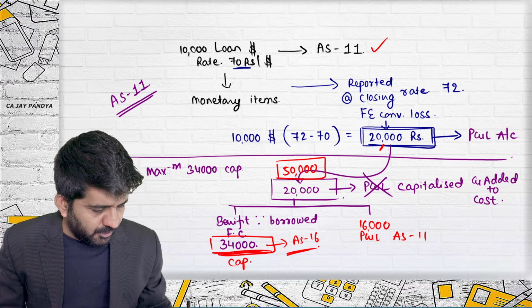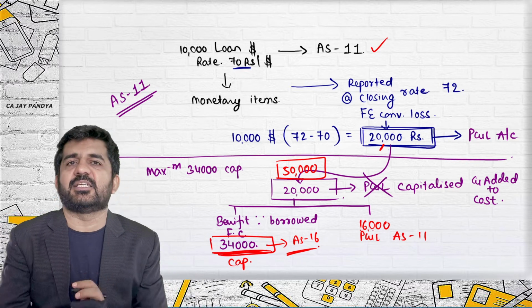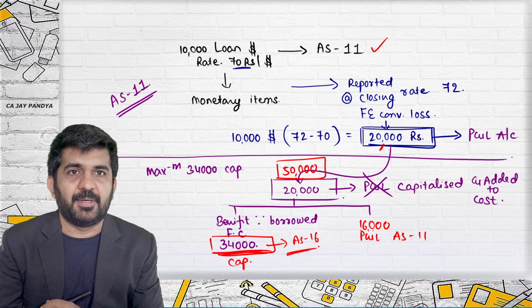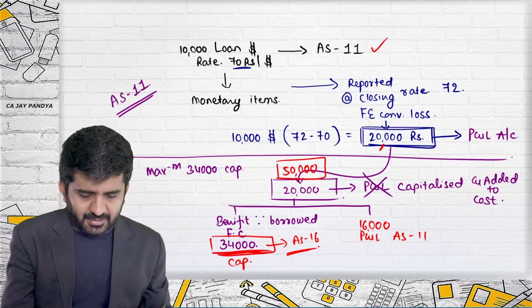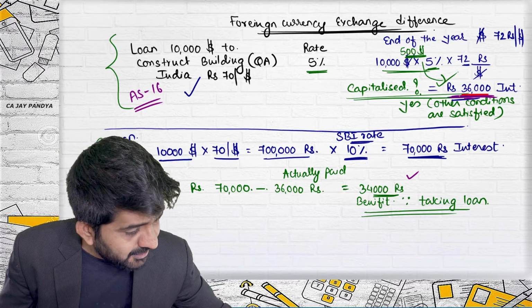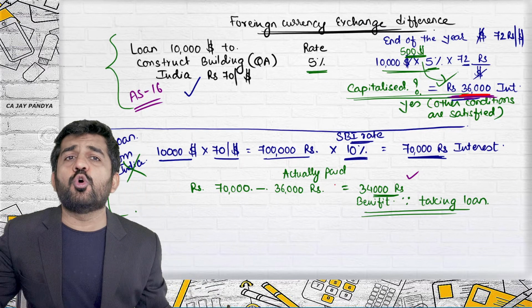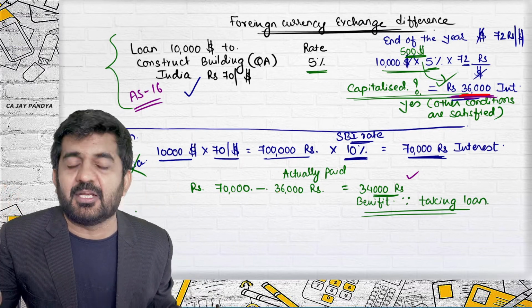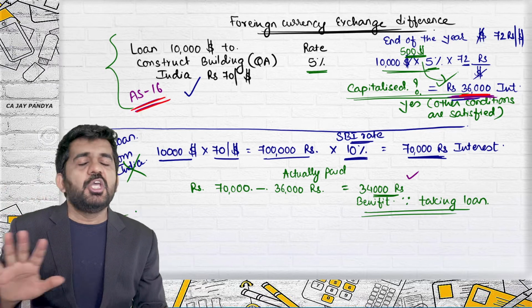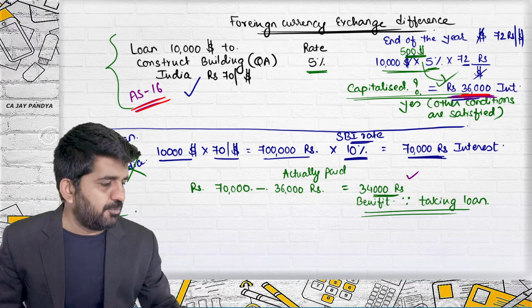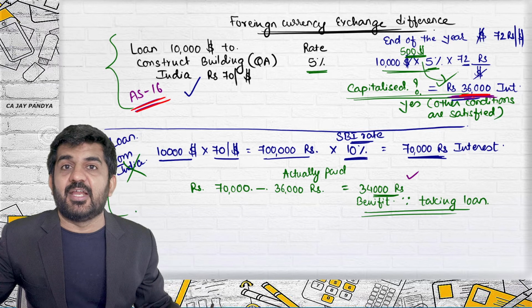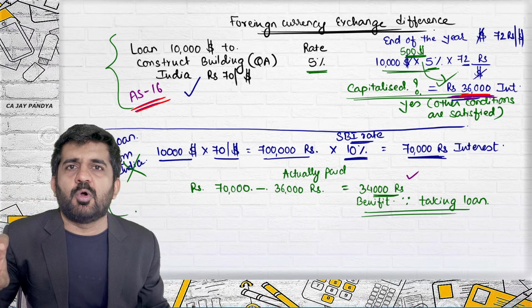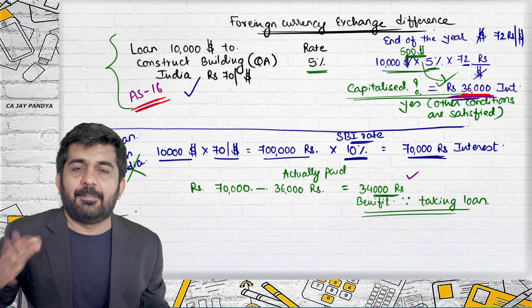Out of 50,000, 34,000 will be capitalized and 16,000 will be transferred to P&L account. This 36,000, there is no question it will be capitalized as per AS16. Here the concept of AS11 does not come in. This is a borrowing cost on a qualifying asset and should be capitalized.